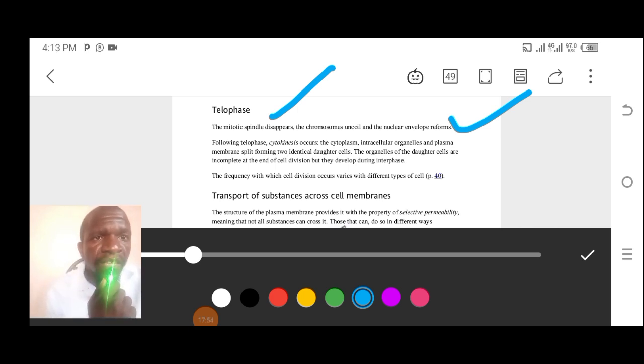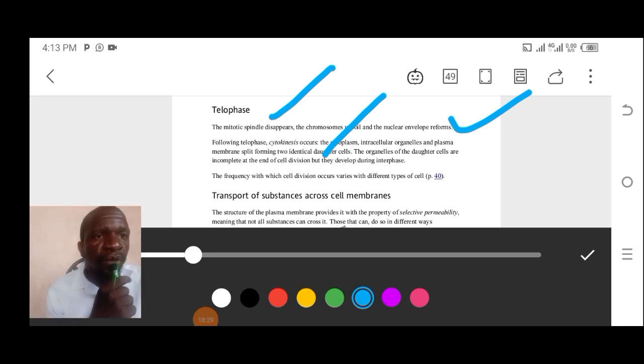Now following telophase, cytokinesis occurs. What is cytokinesis? The cytoplasm, the intracellular organelles and the plasma membrane split, forming two identical daughter cells. So what we are going to see here is that there is going to be splitting of the intracellular organelles and plasma membrane. They are going to split now and form two identical cells. So there is cell division taking place here.